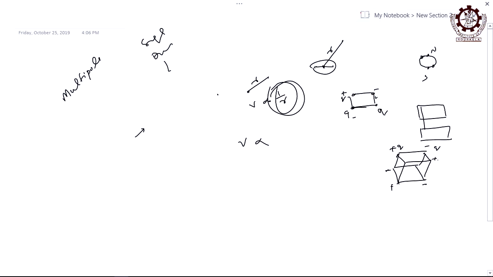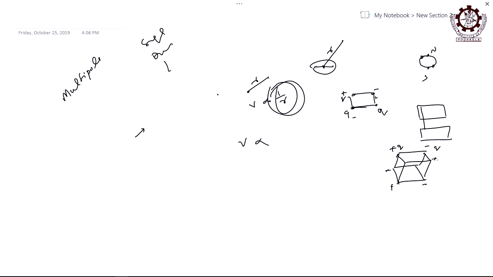For example, if you take an atom which is a dielectric, what does it mean? An atom is a dielectric means you are representing that by a dipole, definitely or not. An atom can be treated as a dipole if it is polar. If the atom is polar, then obviously you are treating that as a dipole. Two poles are there, positive and negative. The electron cloud gives one point and the proton group gives another point. So if isolated from each other, then there is a dipole, right.